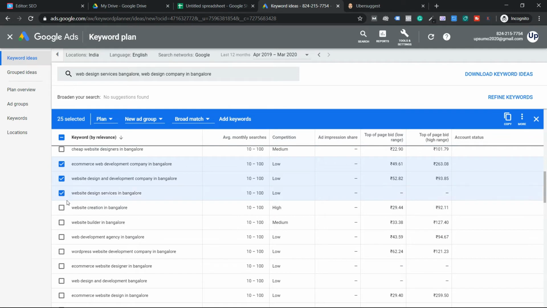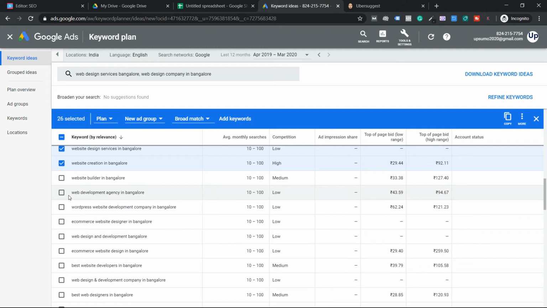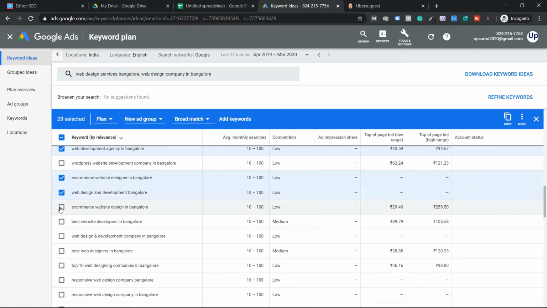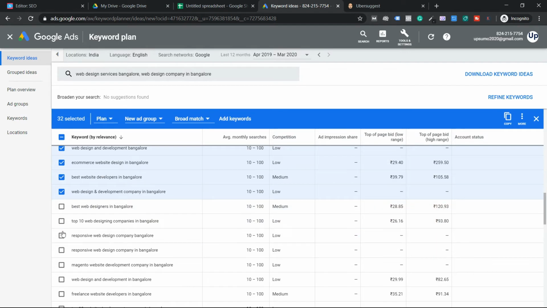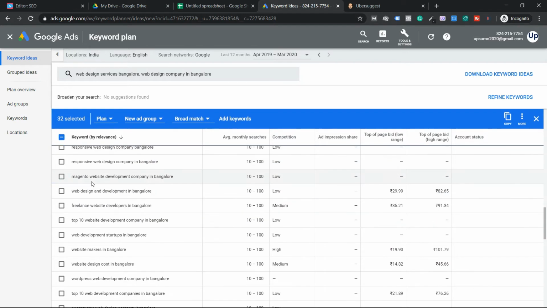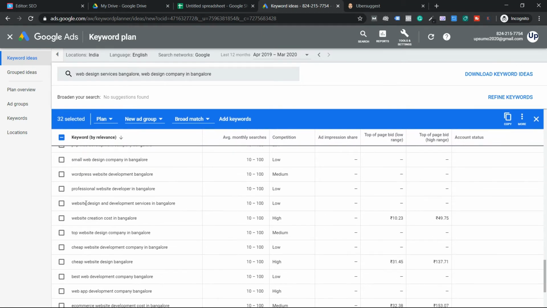Web design services, website creation in Bangalore, website builder doesn't sound so professional for me. I don't think the user intent is good. Again, see the search volume is going down and down. Web development agency, WordPress, we offer website also, WordPress also, I can select it, but as of now I don't want to select it. E-commerce web designer, web design and development, e-commerce web design, best web developers, website developers in Bangalore, web design and development company. Guys, you got the point. Like this, you keep on going and selecting as much as possible.